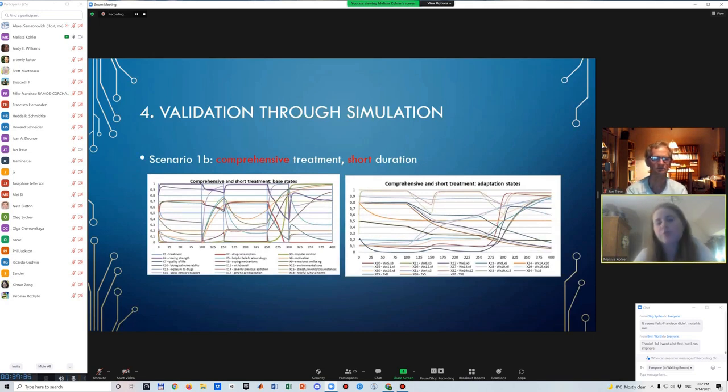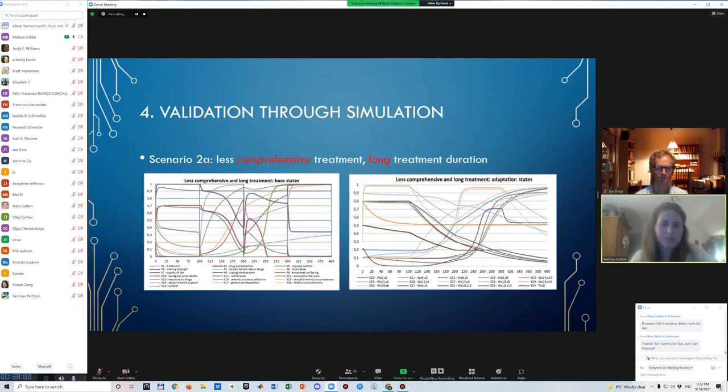So then we looked at the same thing to see whether that comprehensive treatment would be just as effective if it was shorter. And we did see that the first treatment did lower drug consumption a bit, but it wasn't sufficient. So that would also again represent what we see in reality, that shorter treatments are not as effective as longer ones. It goes up again, and only after the second treatment is a person able to reduce their drug consumption and then have learned enough to also remain abstinent over the longer time.